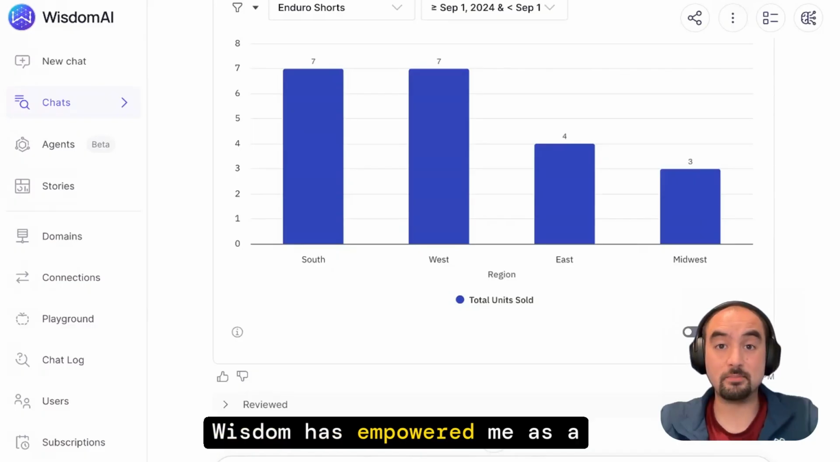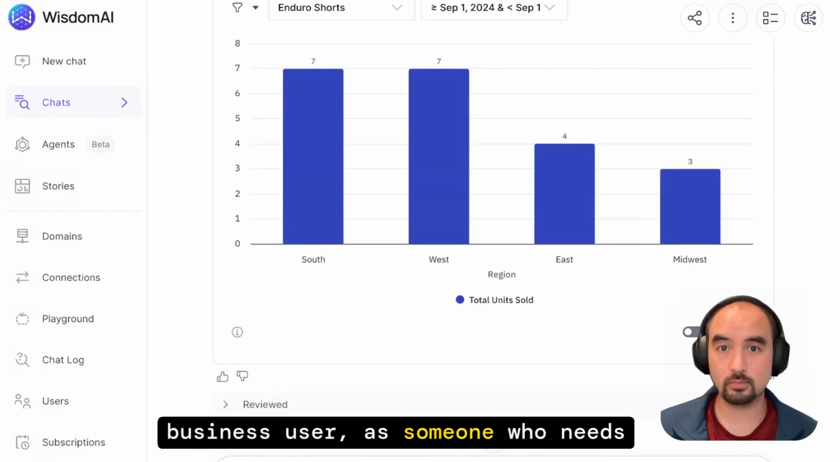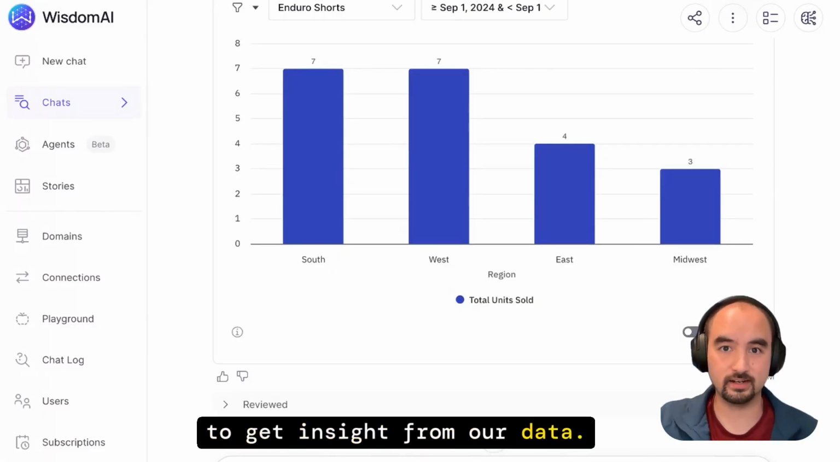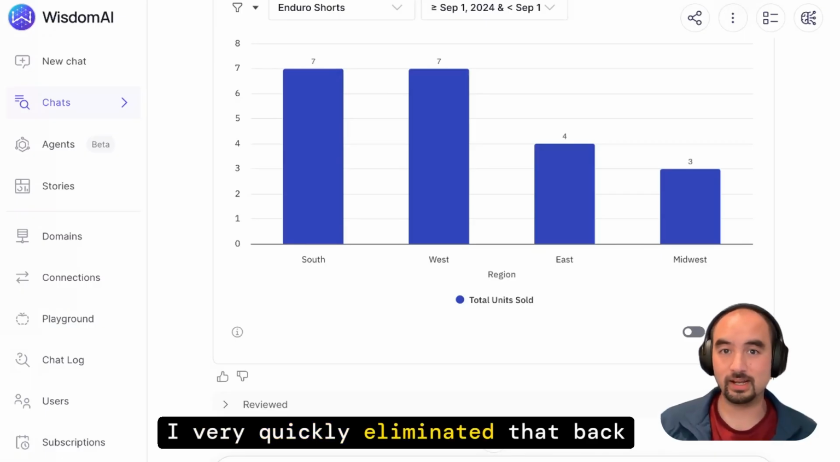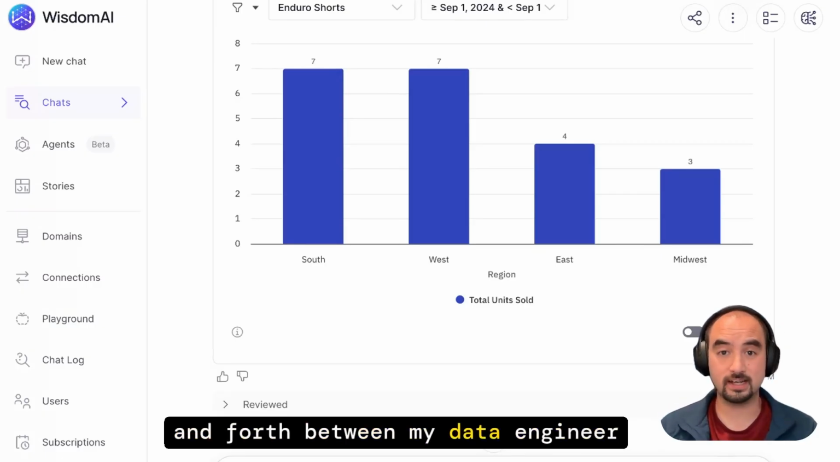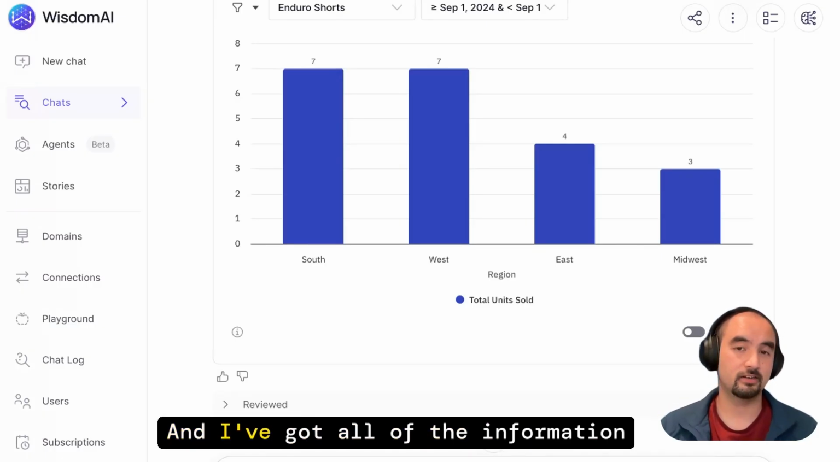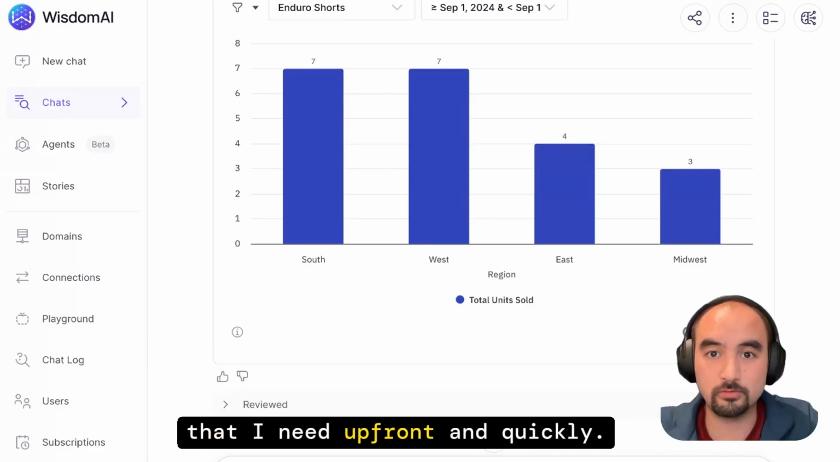Wisdom has empowered me as a business user, as someone who needs to get insight from our data. I very quickly eliminated that back and forth between my data engineer or my analyst, and I've got all of the information that I need upfront and quickly.